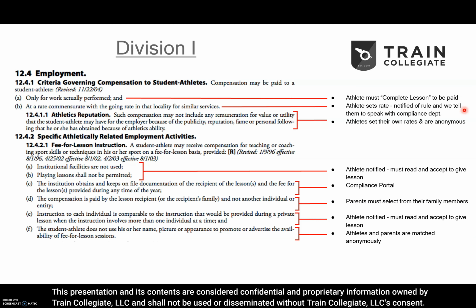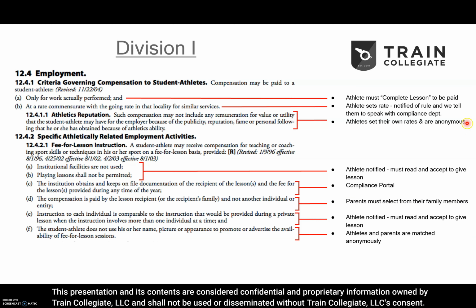B, I call this the locality rule. Student athletes set their own hourly rate, and they are notified of this rule in big bold font when they reach that screen before they set that rate, and they're also encouraged to speak with their compliance office. This has been a very easy process thus far. Student athletes get on Google, see what people around them are charging for similar services. If they need to, they can call local facilities and they set an hourly rate accordingly.